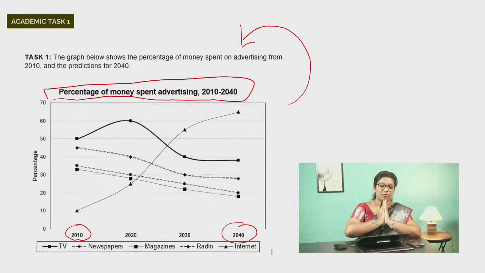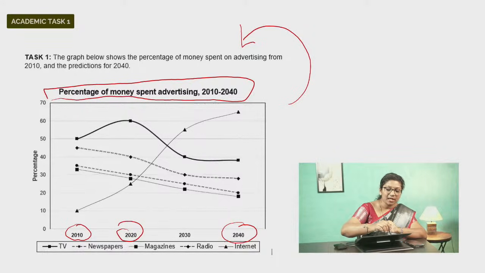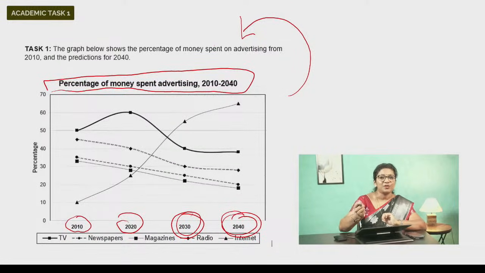When we talk about the time frame 2010 and 2020, because right now we are in the year 2026, we will consider both of them as the past. Of course, they are the past years. And so, to describe these two time frames, we are going to use the past tense. But when it comes to 2030 or 2040, you have to use the future time reference here. Okay, and that's important to show the distinction between the different tense forms while describing.